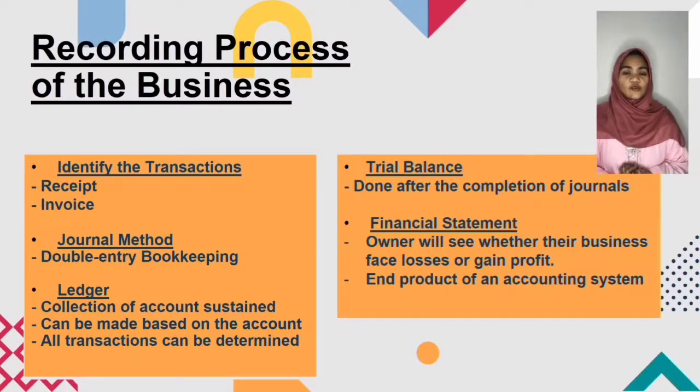As for Sarung Creative, first we need to identify the transaction. Usually Sarung Creative will provide only 2 transactions. The first one is invoice and the second one is receipt. As for receipt, we will provide receipt for the customer who purchased our clothing, our item, as the proof that the transaction had been made. And the second one is invoice. We will provide invoice to the customer who wants to purchase our item in credit purchases.